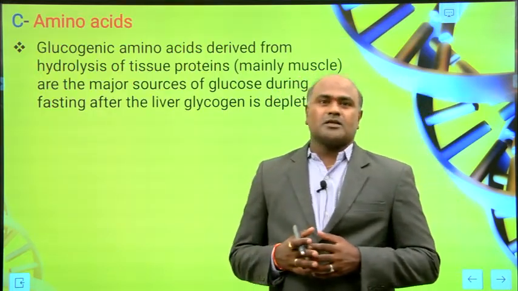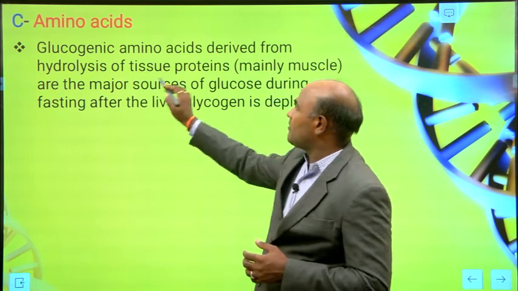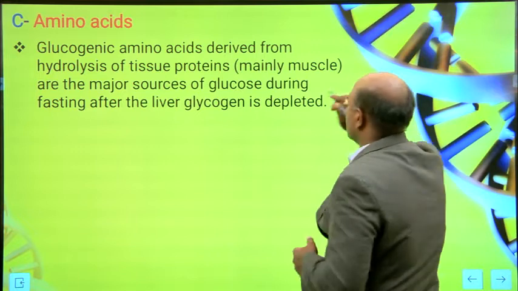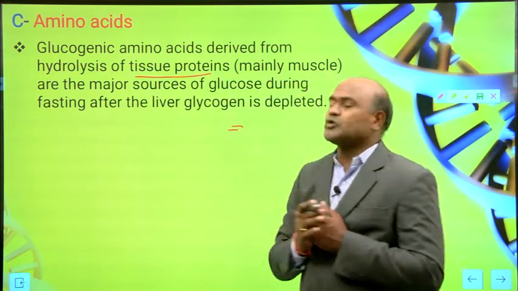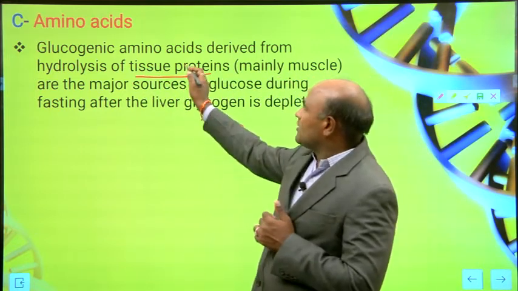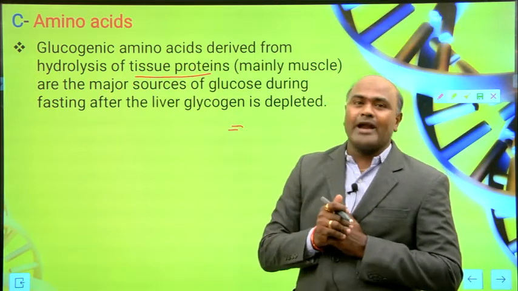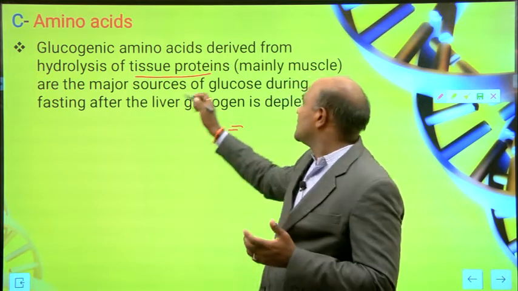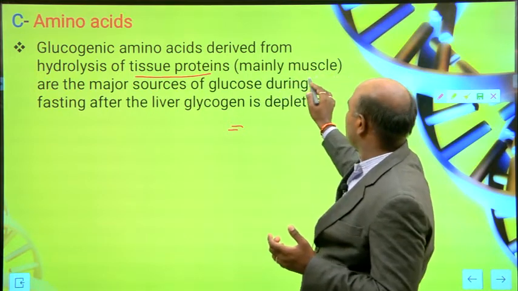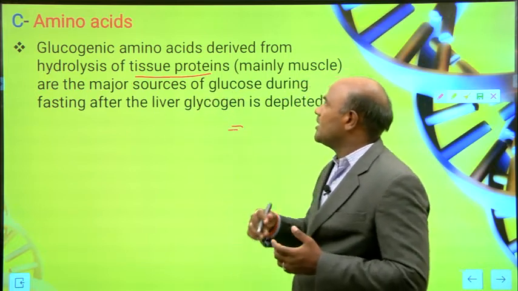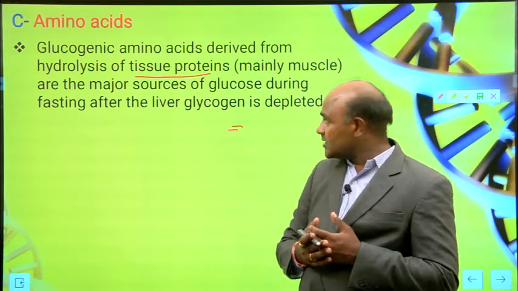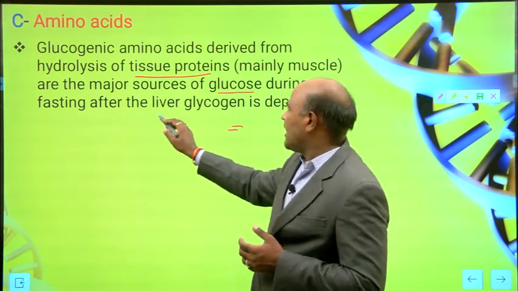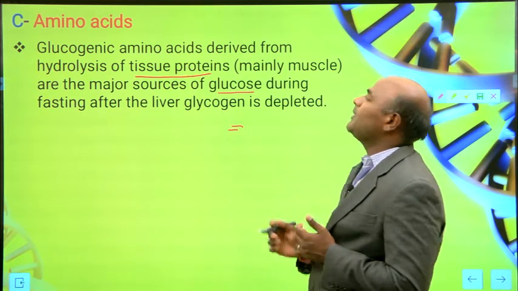Glucogenic amino acids are derived from hydrolysis of tissue proteins. This happens mainly in the muscle. When you do the hydrolysis process, tissue proteins are the major source of glucose during fasting, after the liver glycogen is depleted.